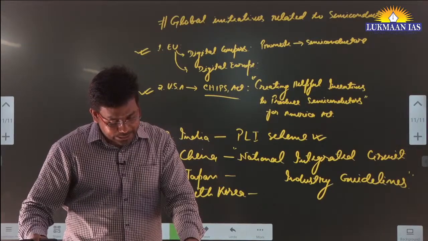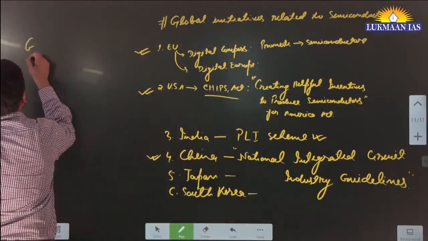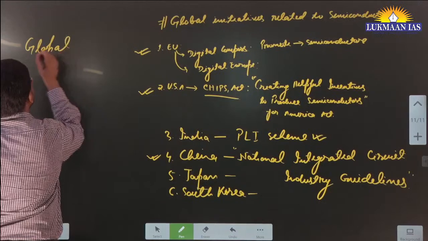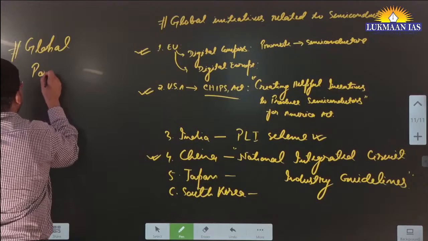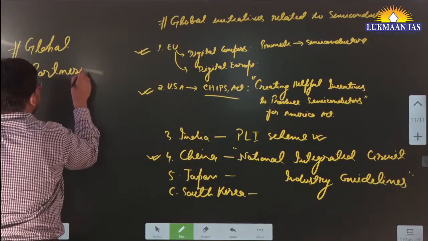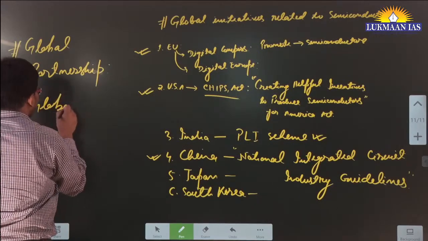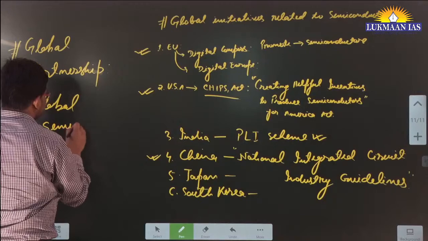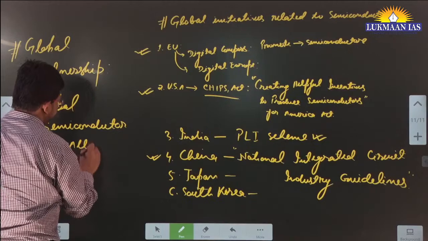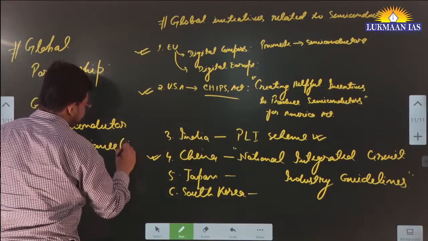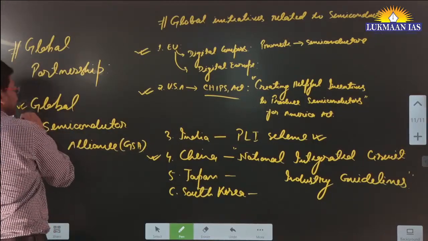Then there is a global partnership also, which is known as the Global Semiconductor Alliance. So there is a global partnership of different countries. This is known as the Global Semiconductor Alliance, GSA.